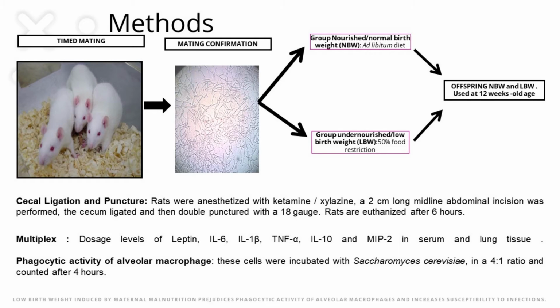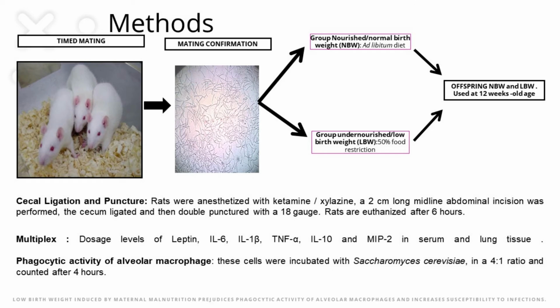At 12 weeks of age, male offspring rats from both groups were submitted to cecal ligation and puncture (CLP) or submitted to sham operation, and 6 hours after, the animals were euthanized and the inflammatory parameters were evaluated. Temperature and glycemic levels in blood and creatinine and urea in urine were evaluated.